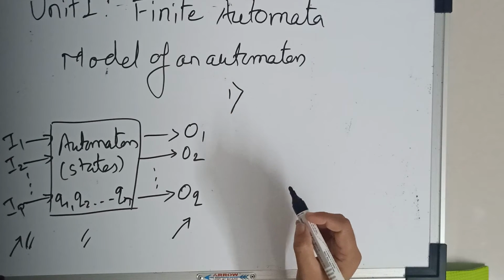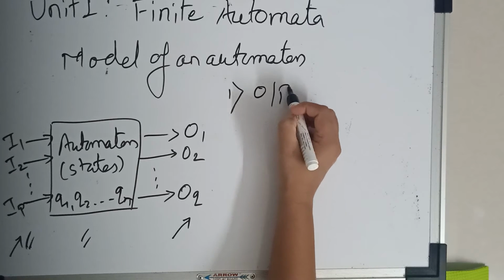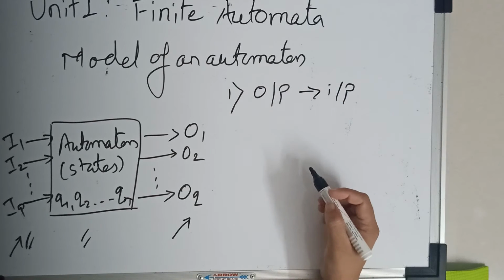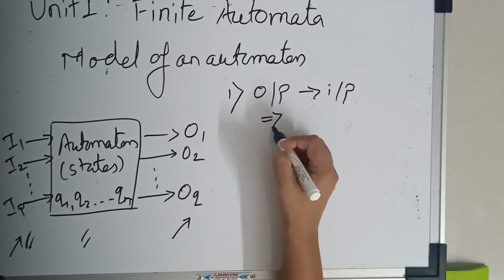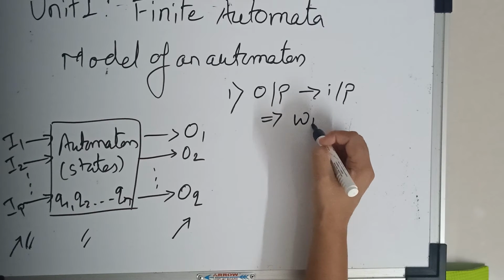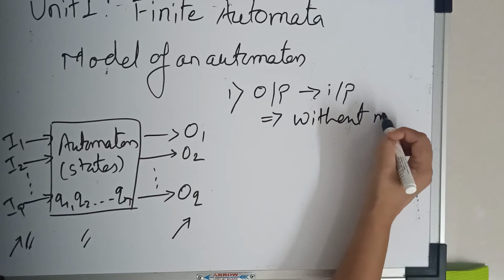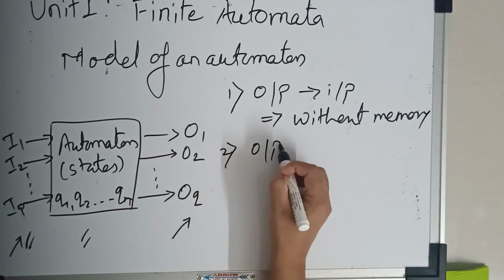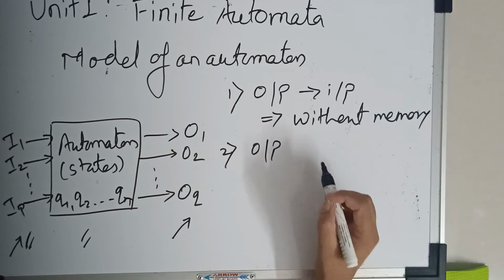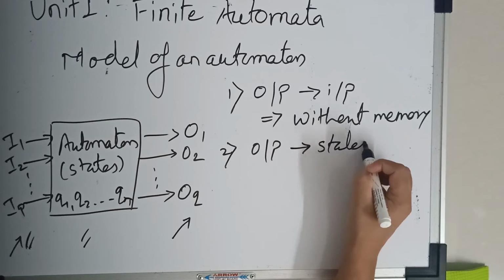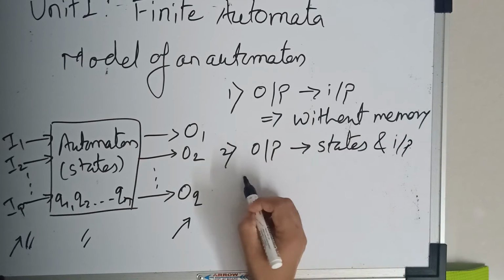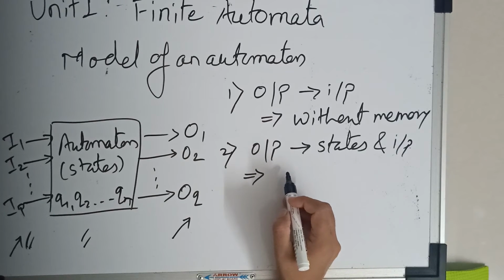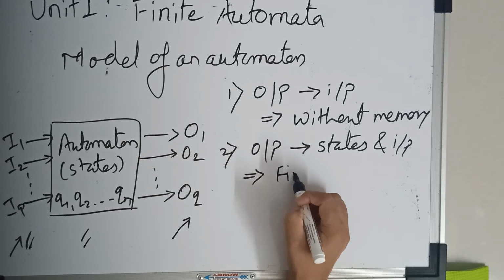When output depends only on the input, then that automaton is known as automaton without a memory. And if output depends on the states as well as input, then the automaton is known as automaton with a finite memory.